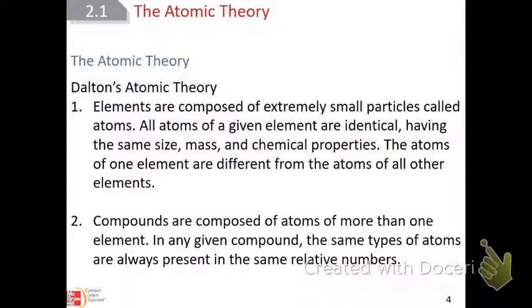He said that, first of all, elements were made of these tiny, tiny particles that he called atoms, in honor of Democritus, from that Latin atomos, meaning indivisible or indestructible. He did say that all atoms of a given element were identical. They were exactly alike in every way: the same size, same mass, same chemical properties, same everything. But atoms of different elements were different from each other. We know today that that's not true, but it's pretty close.